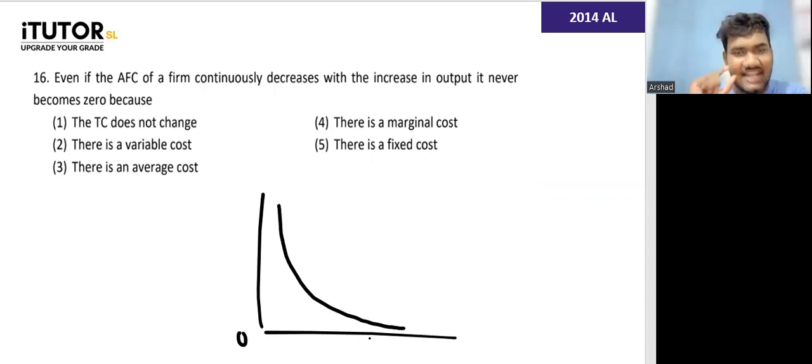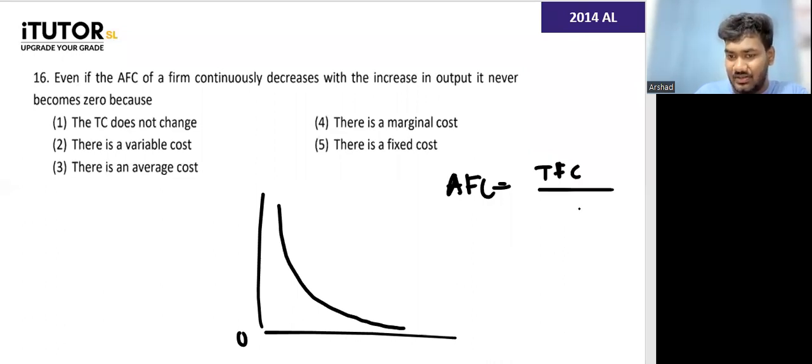It never touches that line. How do you calculate AFC? AFC is total fixed cost, or the fixed cost divided by the number of units. No matter how many units you produce, why does the AFC never become zero? The AFC never becomes zero because there is a fixed cost here.